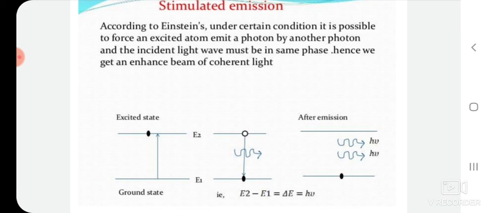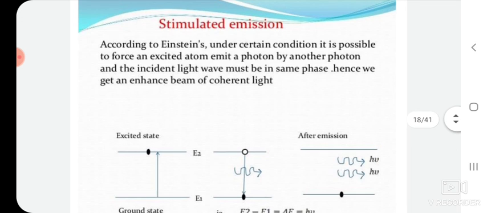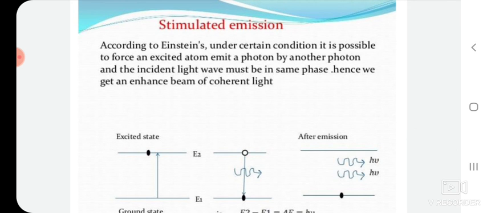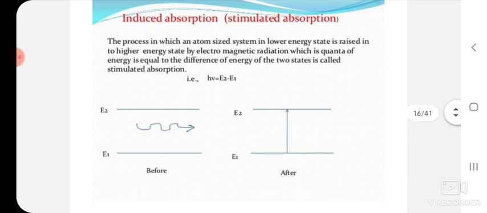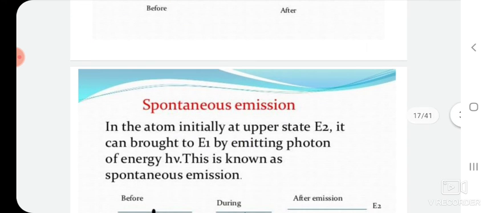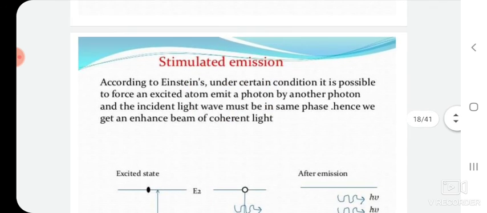So, the incident photon generates another photon which produces coherent light. This kind of phenomenon is nothing but a stimulated emission. Any doubt in this? Today we learn about stimulated absorption, spontaneous emission, and stimulated emission.